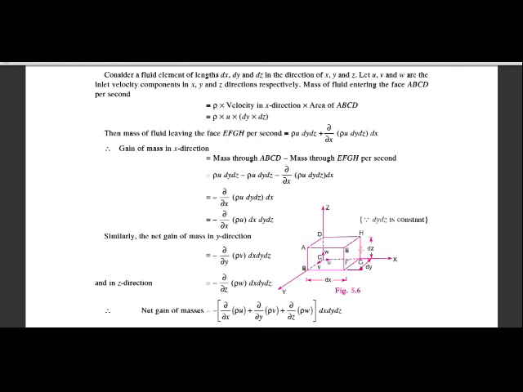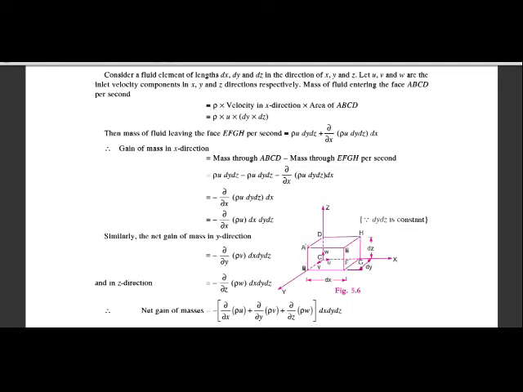First we will calculate the mass of the fluid which is entering through the face ABCD. So what does mass mean? Mass is equal to density into velocity into the area.